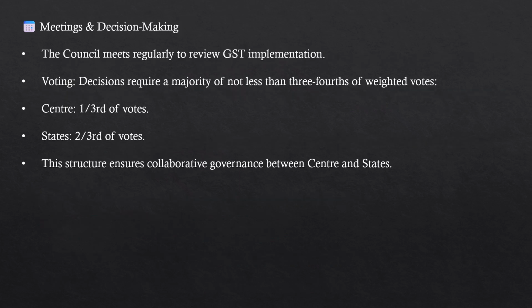The decision-making power. The council meets regularly to review GST implementation. Voting decisions require a majority of not less than 3/4, that means 75%. A minimum of 75% voting is required in favor to take any decision, in which 1/3 of the votes, that means 33%, is allocated to the center, and the rest, 66% of the votes, is allocated to the states. This structure ensures collaborative governance between center and state.